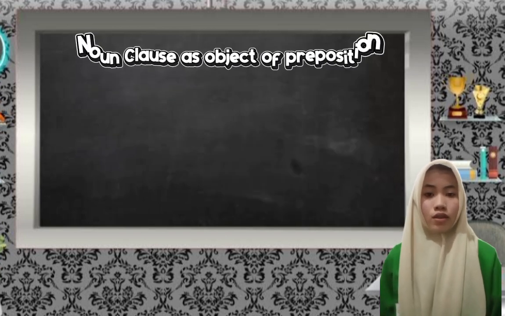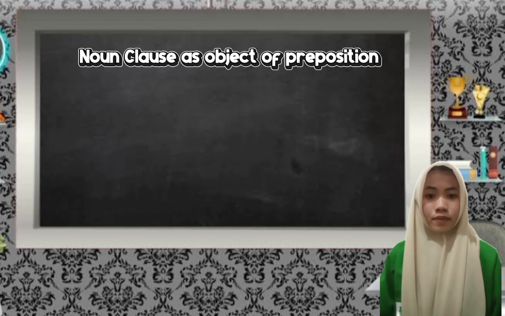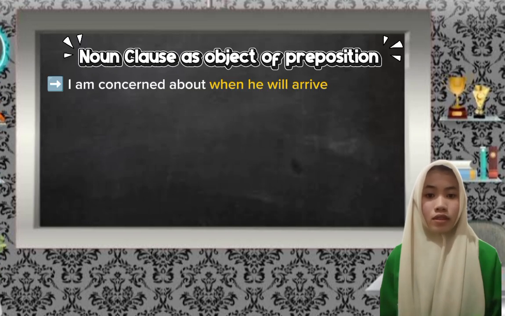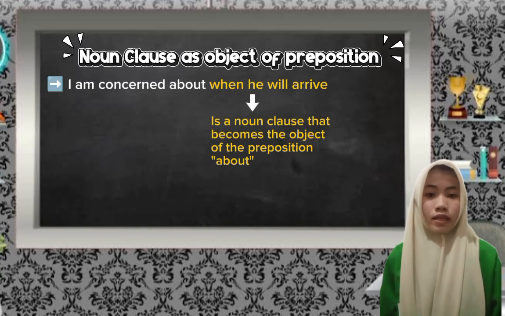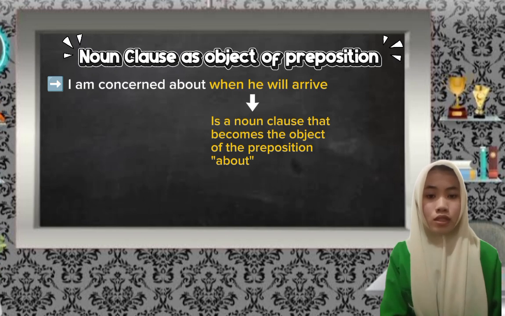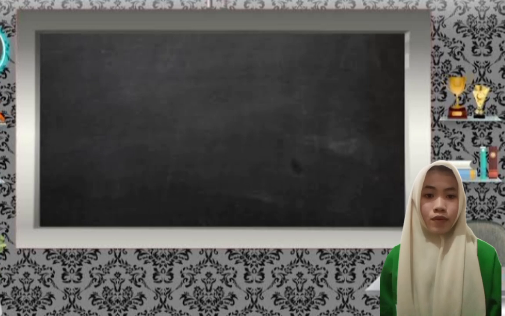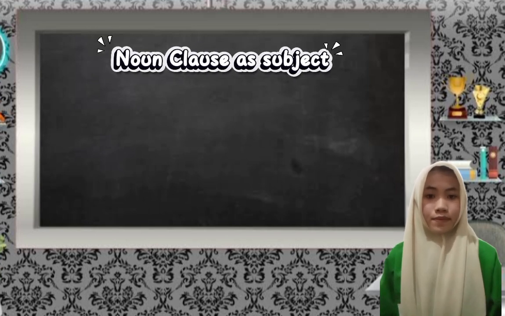Noun clause as object of preposition. The next example is I am concerned about when he will arrive. Here, when he will arrive is a noun clause that becomes the object of the preposition about. Noun clause as subject.